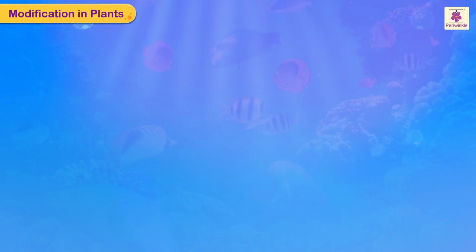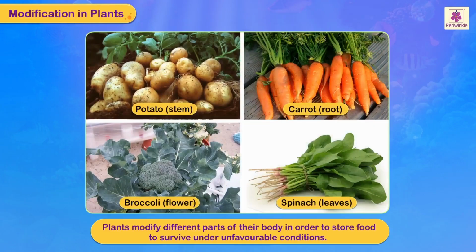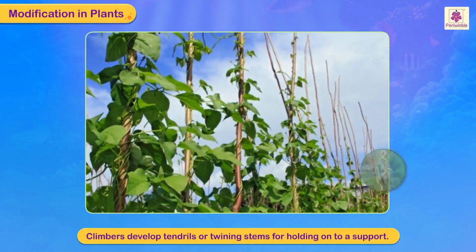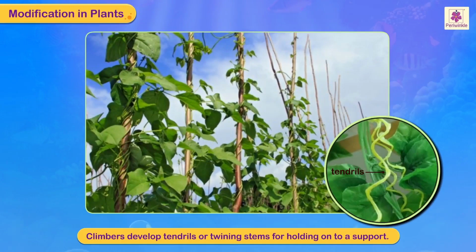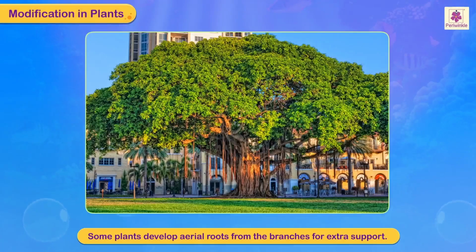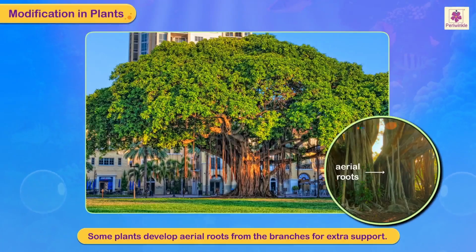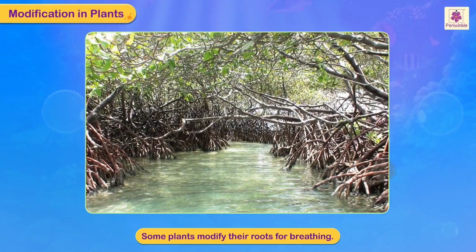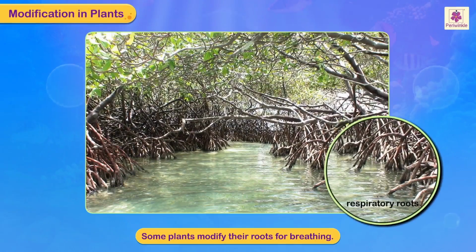Modification in plants. Plants modify different parts of their body in order to store food to survive under unfavorable conditions. Climbers develop tendrils or twining stems for holding on to a support. Some plants develop aerial roots from the branches for extra support. Some plants modify their roots for breathing.